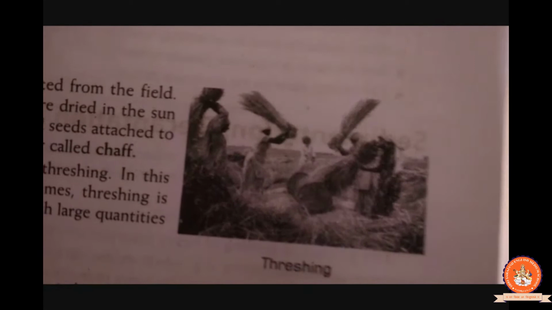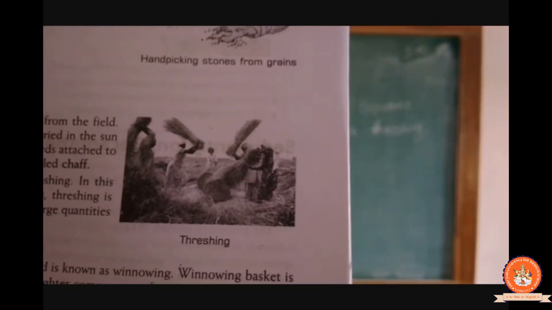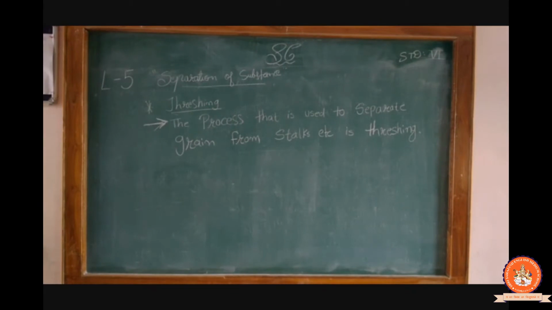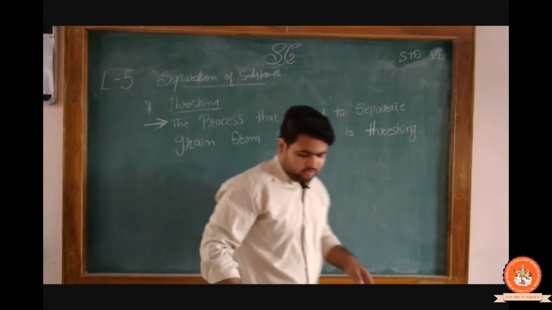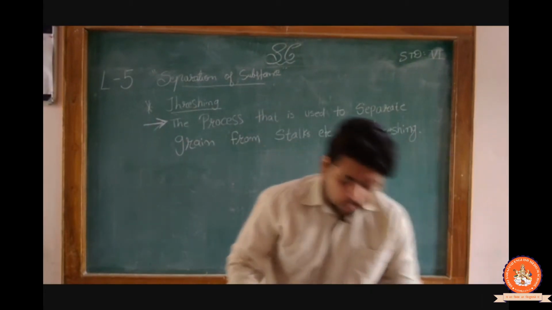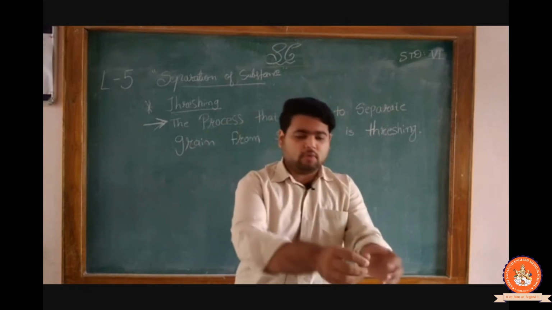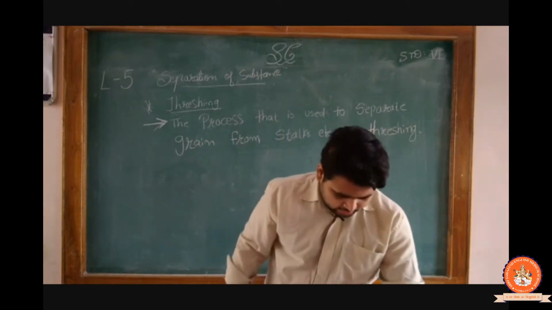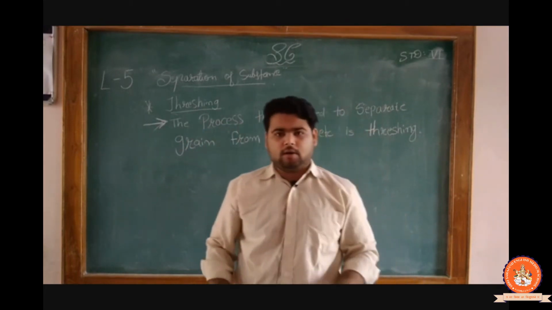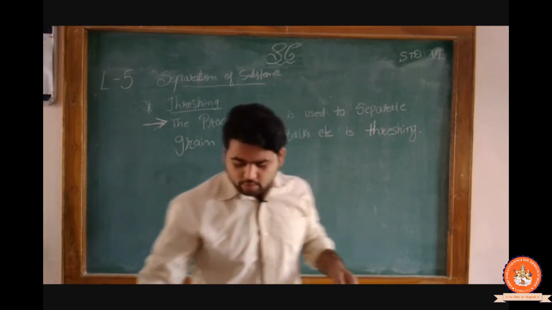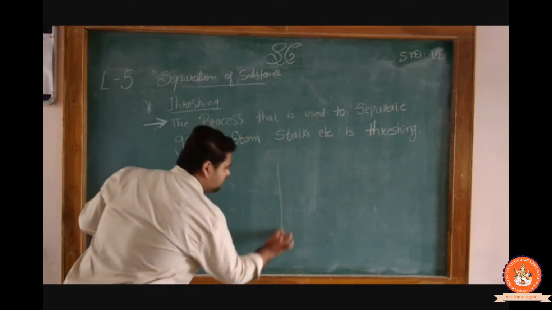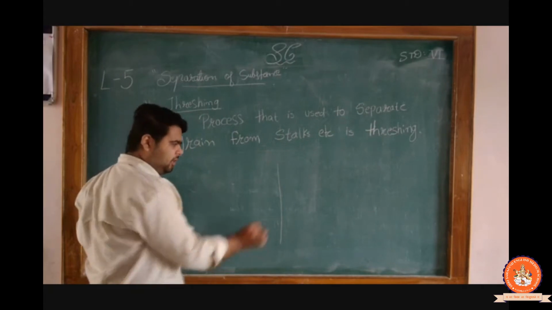Clear? इस तरह से मारते आपने देखा होगा. Clear? So this is the threshing. और मारने से वो ग्रेन अलग हो जाते हैं from the stalk. Clear? We know very well that if this is our string over here,